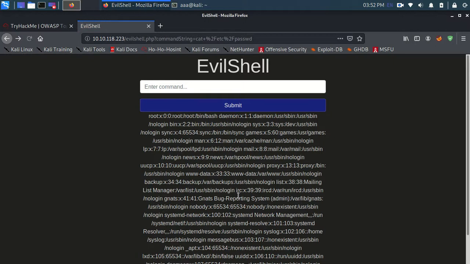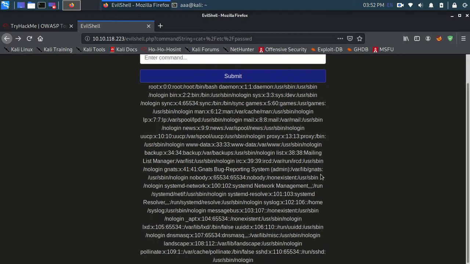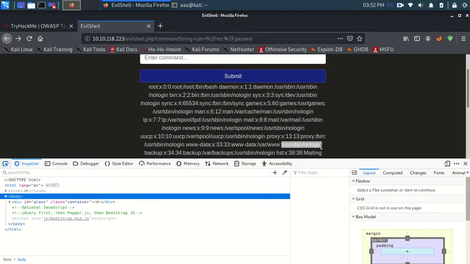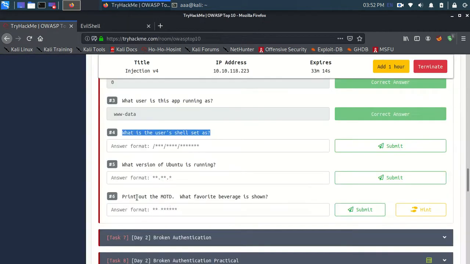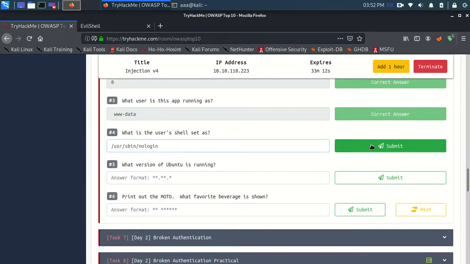So here you can see, for the user www-data, the shell is /usr/sbin/nologin. That is his shell. Let's paste it here. Yep, that is it.